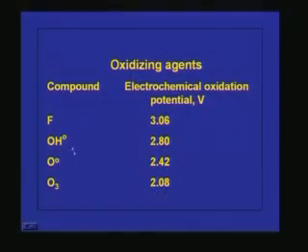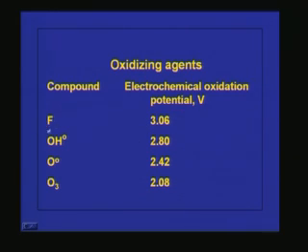Now we will see what oxidizing agents are commonly used for advanced oxidation. This table shows the compound and its electrochemical oxidation potential. The higher the electrochemical oxidation potential, the more active the compound is.